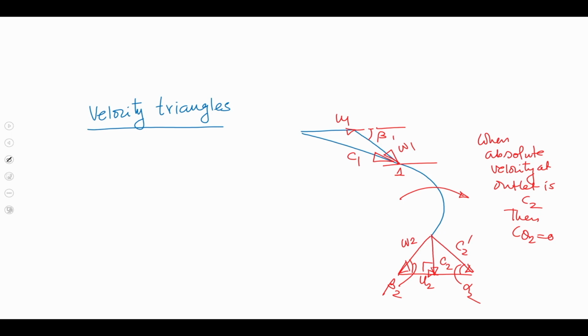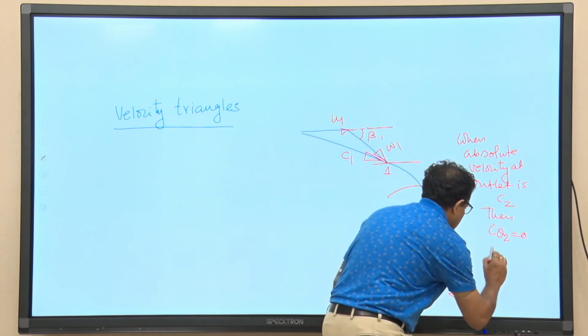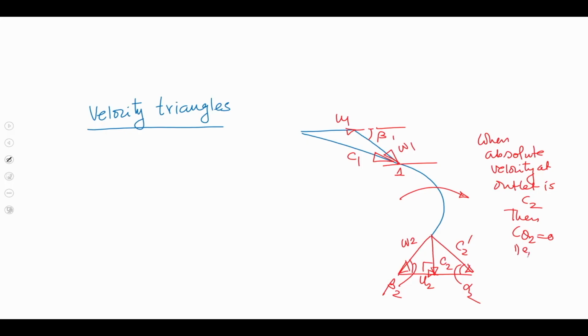Otherwise, it is C 2 prime. That is, alpha 2 equal to pi by 2. When alpha 2 is not equal to pi by 2, then it is C 2 prime.